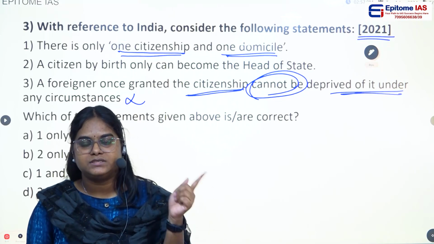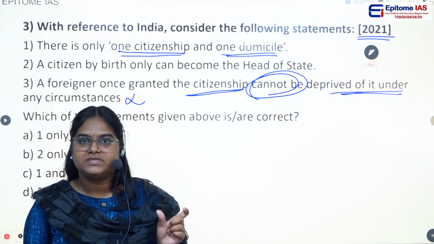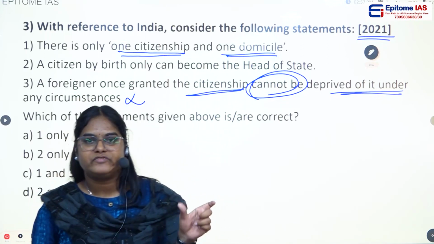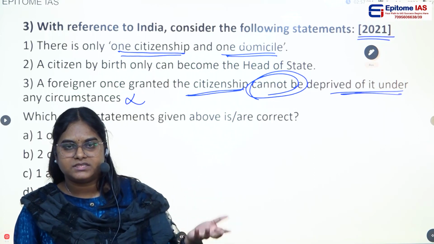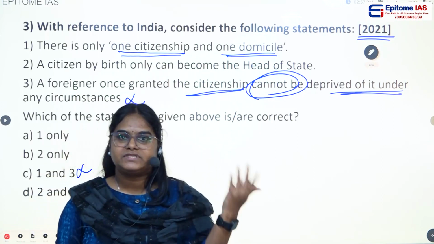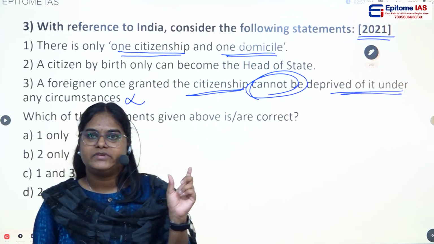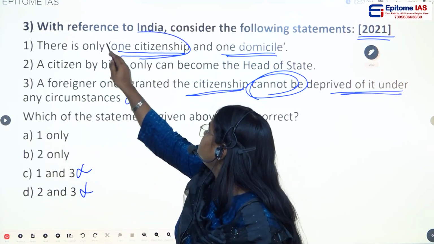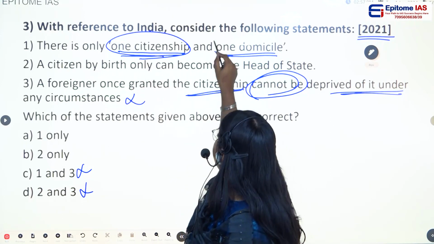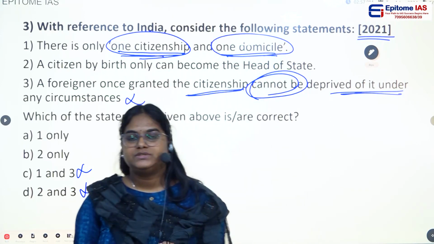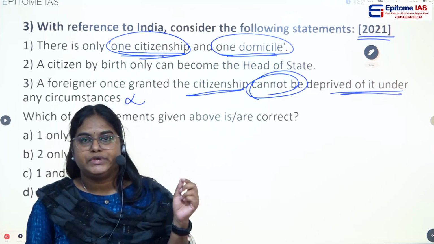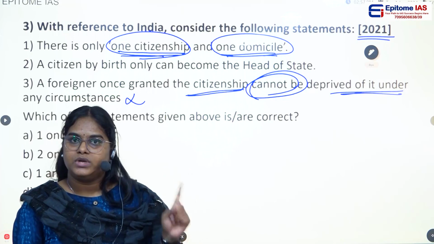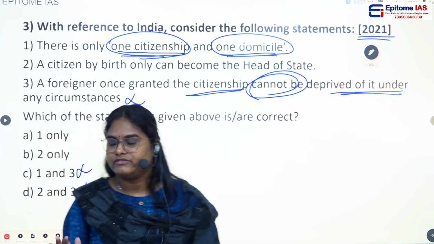They have a citizenship for the nation and they have a citizenship for the particular state. But in India, we can't say that I am from Telangana, so I have a citizenship for Telangana and I have citizenship for India. No, right? We only have Indian citizenship. So we only have one citizenship. Just like that, we have only one domicile. There is no need that you get a state domicile and a nation domicile. Only one domicile is enough.